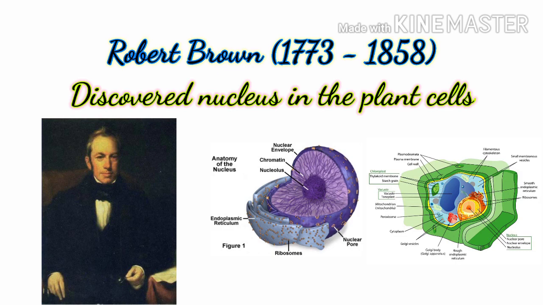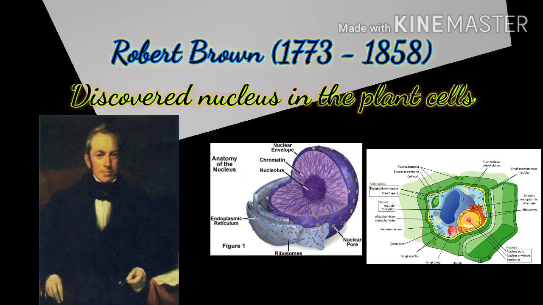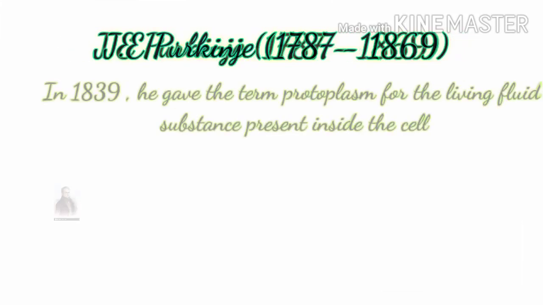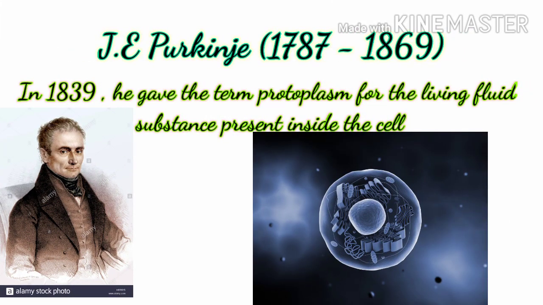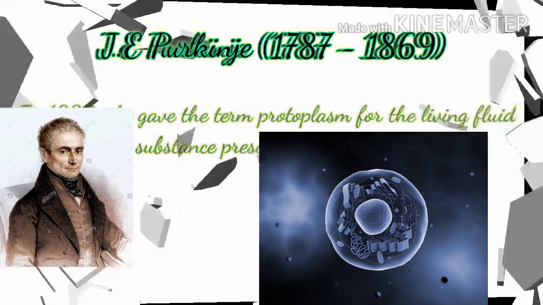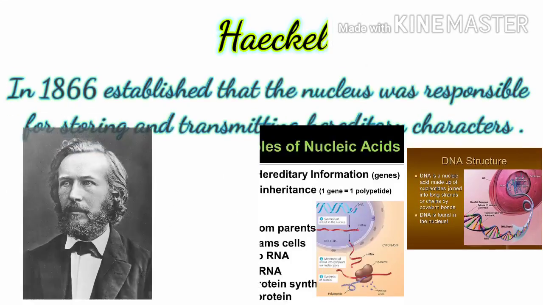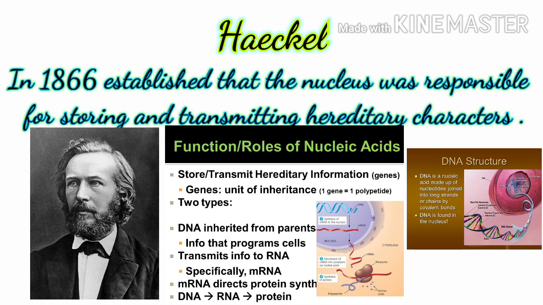Moving further to Robert Brown, who was born in 1773 and died in 1858, and discovered the nucleus in the plant cell. Moving further to J. E. Purkinje, 1787 to 1869. In 1839, he gave the term protoplasm for the living fluid substance present inside the cell. Haeckel, in 1866, established that the nucleus was responsible for storing and transmitting hereditary characters.